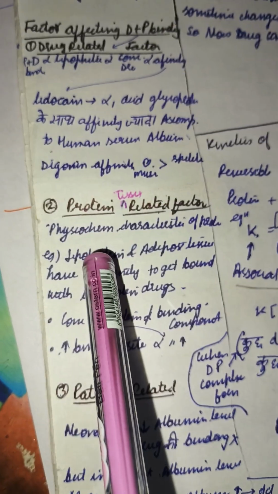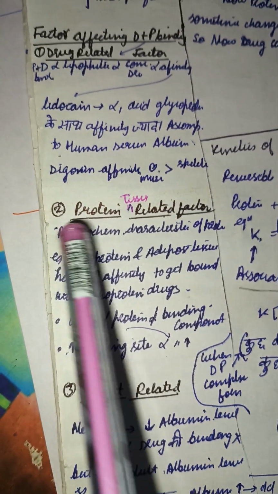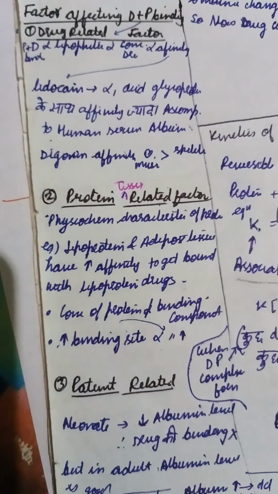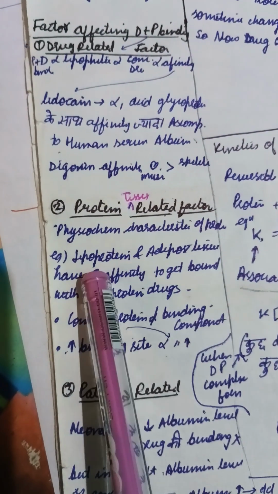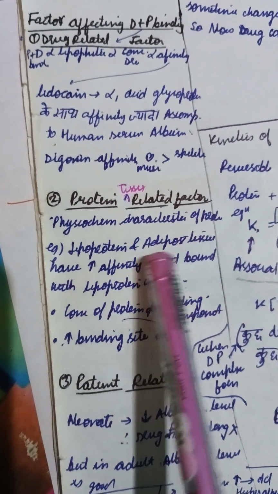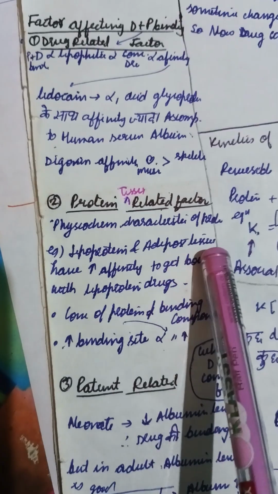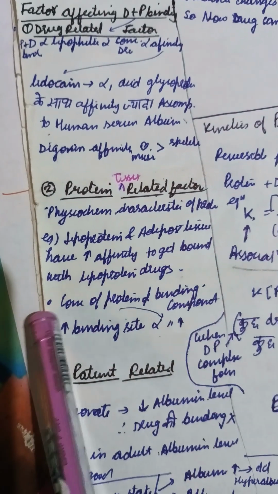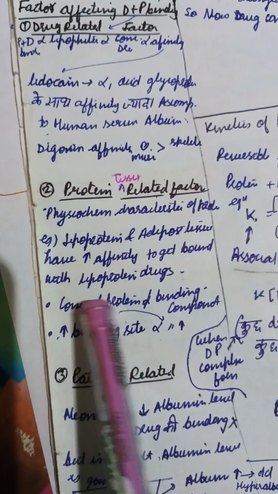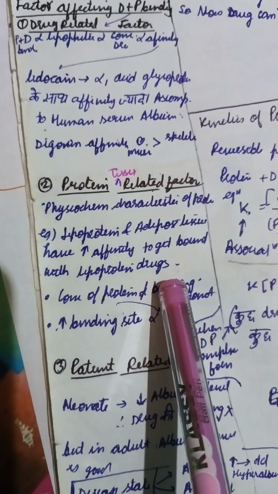Now another factor affecting drug protein binding is protein or tissue related factors. Here the physicochemical characteristics of the protein matter; for example, lipoprotein and adipose tissue have higher affinity to bind with lipophilic drugs, right?